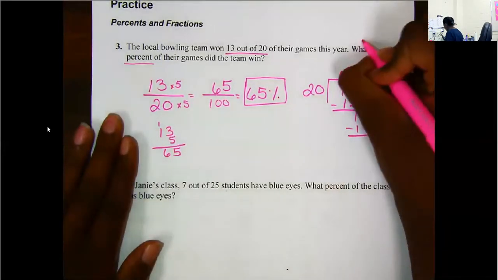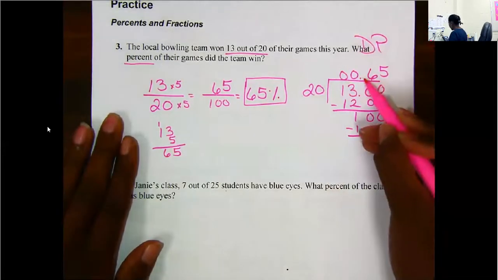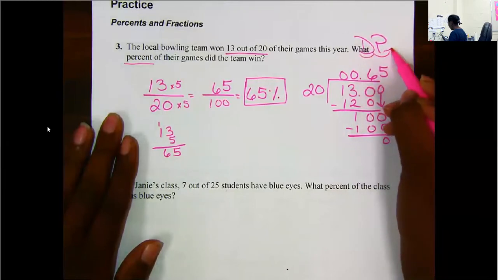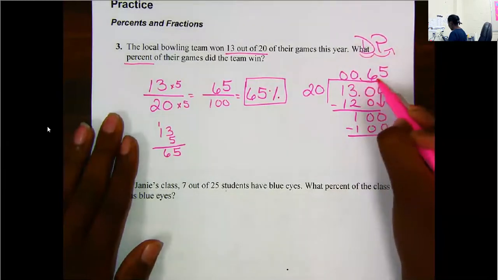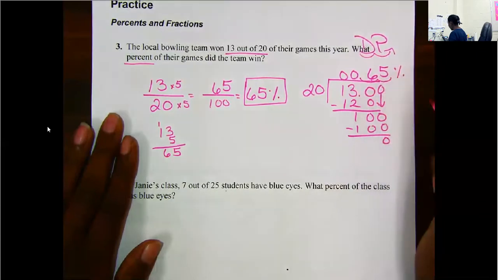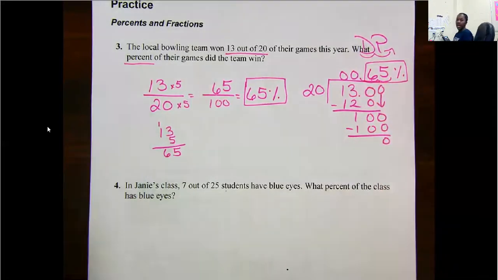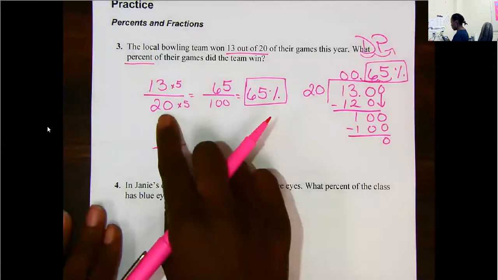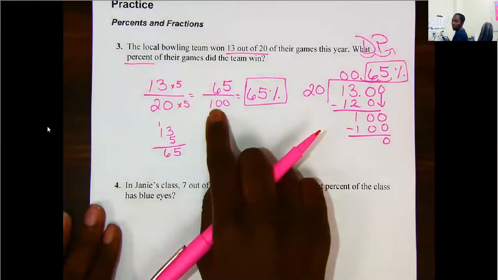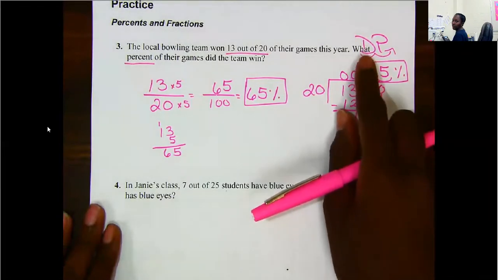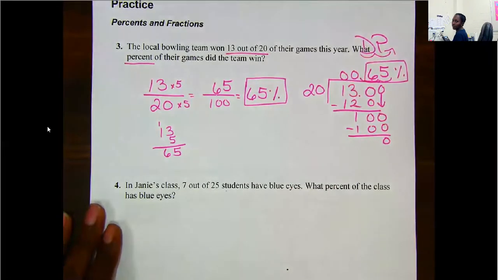Then I would use Dr. Pepper to change my decimal to a percent. Decimal to a percent is 2 to the right. 1, 2, and then I would add my percent sign. I still got 65% as my final answer. So making it equivalent to 100, or you can use Tae-Bo to get a decimal and then change your decimal to a percent by moving it 2 to the right.